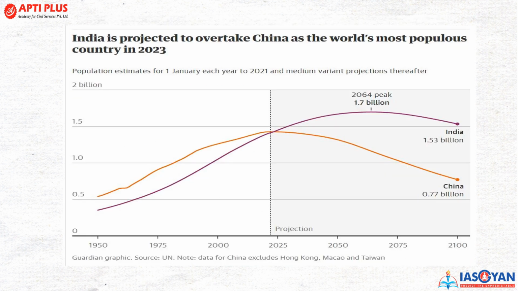Now, one more image. This is India. India is projected to overtake China as the world's most populous country in 2023. So India will have 1.53 billion total population, peaking at 1.7 by 64, and China at 0.77 billion.